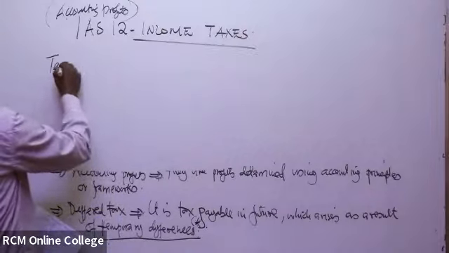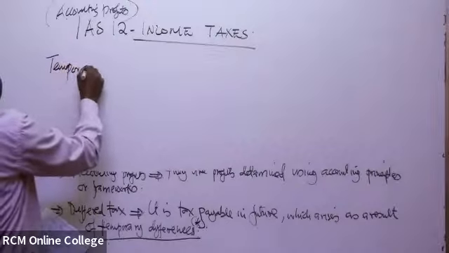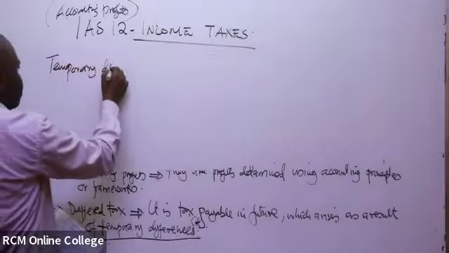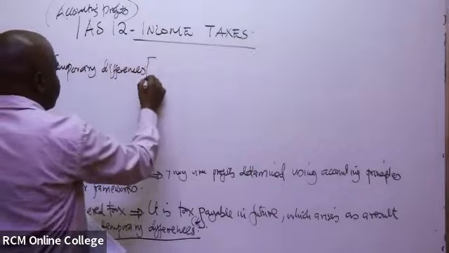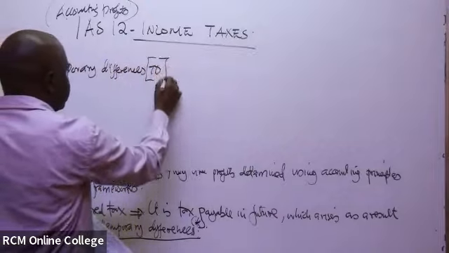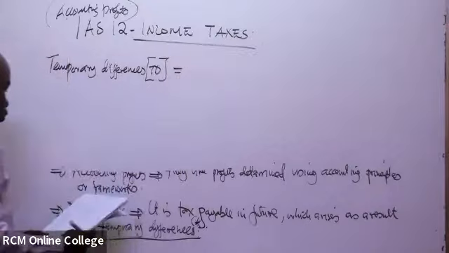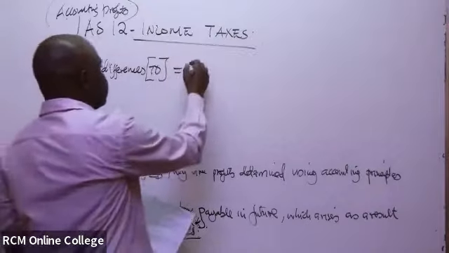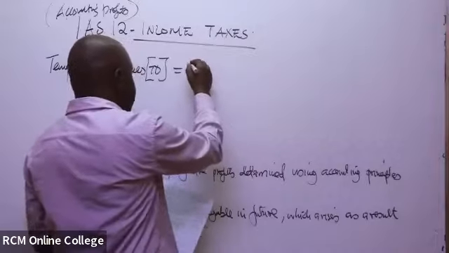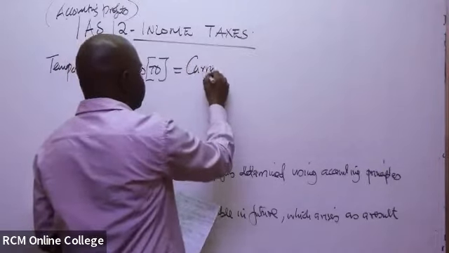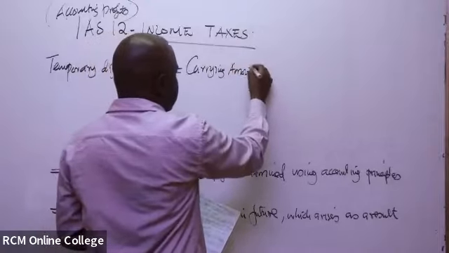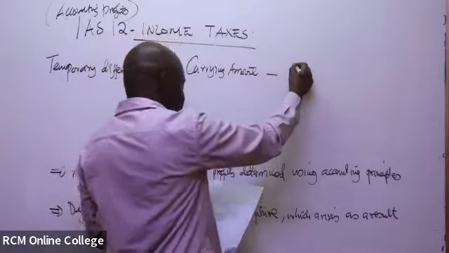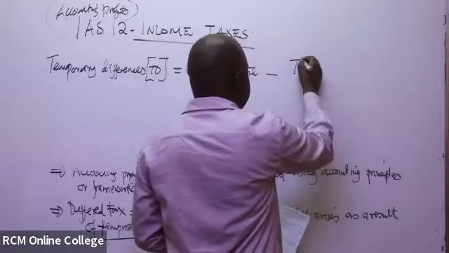There's a formula to determine these temporary differences, or in short, TD. It will be equal to the carrying amount of an asset, minus the tax base.